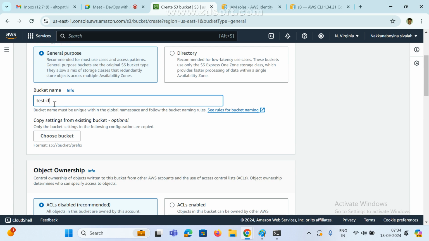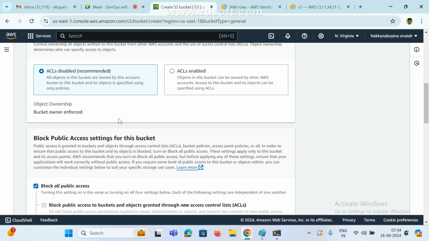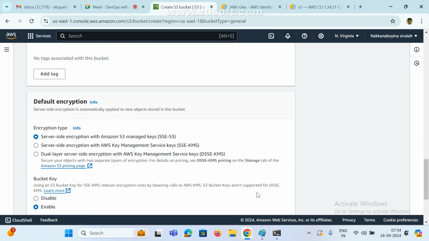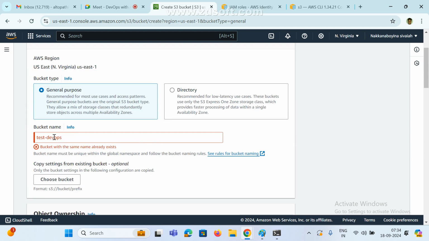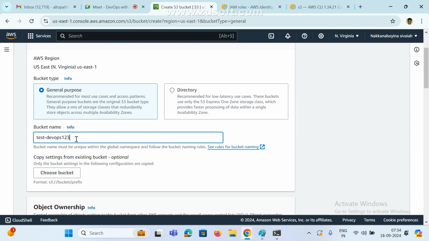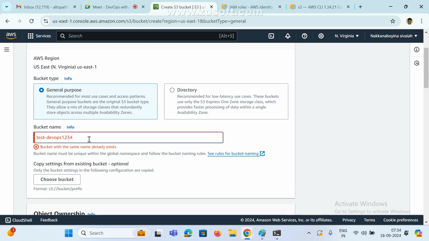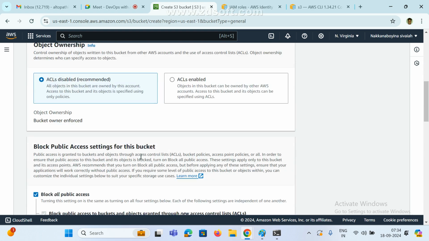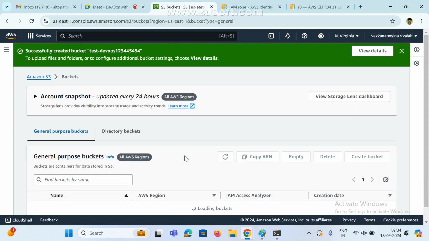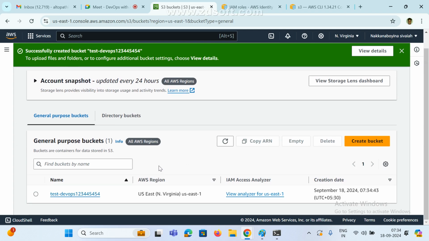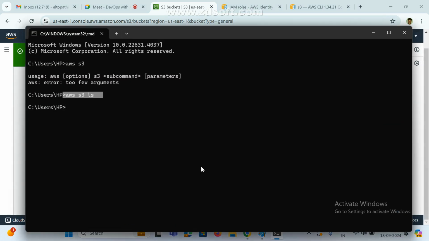I'm just giving a name. Okay, create bucket. I need to select a name that is not already taken. Okay, now create bucket. Okay, the bucket is created. Now check it.